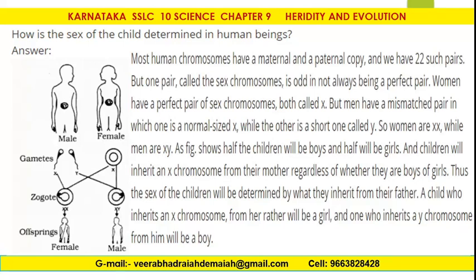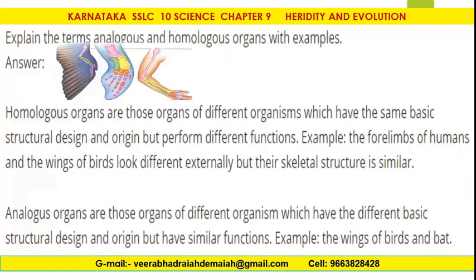So this is a male and female. These are the gametes, and the male gametes move towards the ovum of the female organ. Then the zygote is formed. It may be XX chromosome, meaning you will get a female. If the zygote develops with XY chromosome, it will be a male or a boy.